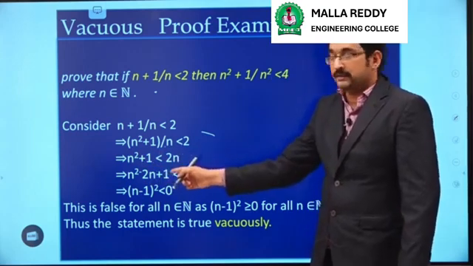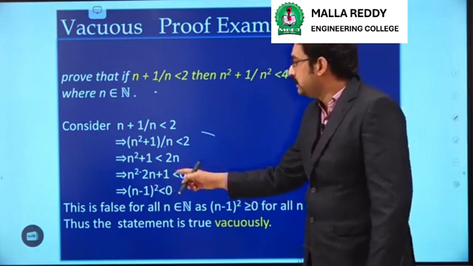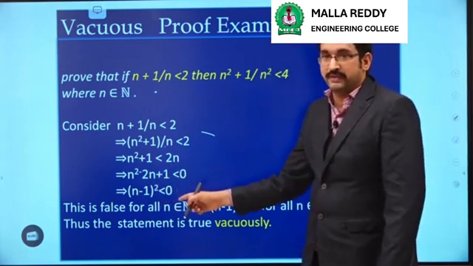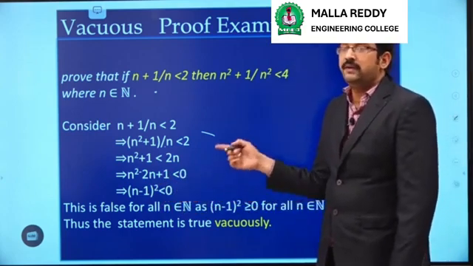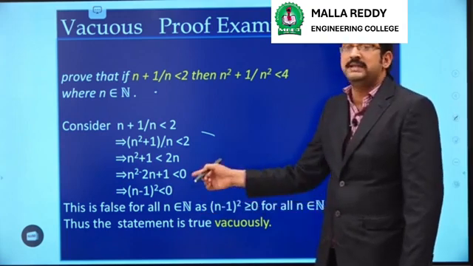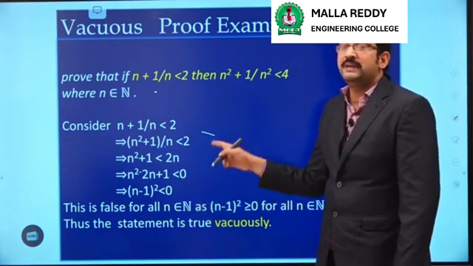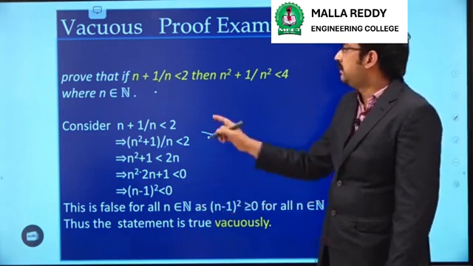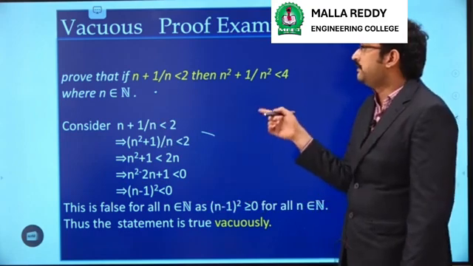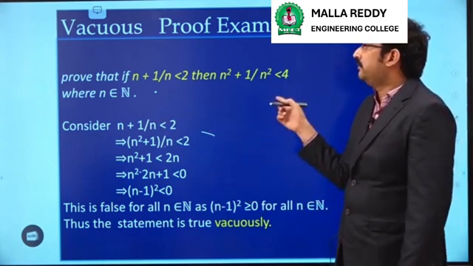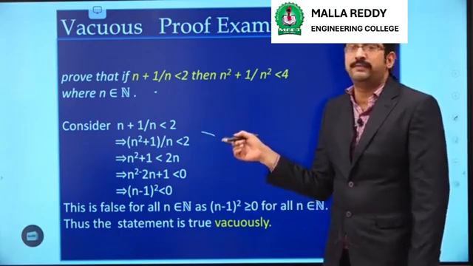Take 2n to the left side. Then we get n square minus 2n plus 1 is less than 0. This is nothing but (n minus 1) whole square, which is less than 0. That is false, because take any square, even if we take n as a negative value, as it is a square, it must be positive. But here we got that it is negative. That means our assumption is wrong. So we proved that n plus 1 by n less than 2 is false. As we proved that P is false, by vacuous proof, we say that our condition is true. So this is one example for a vacuous proof.